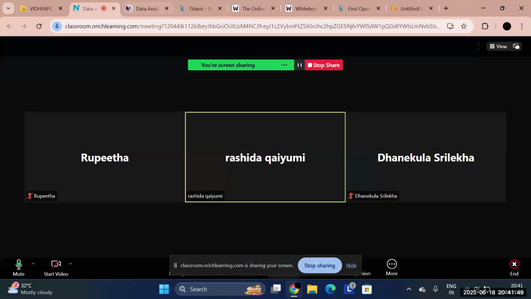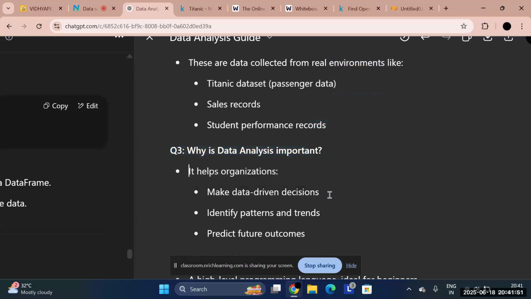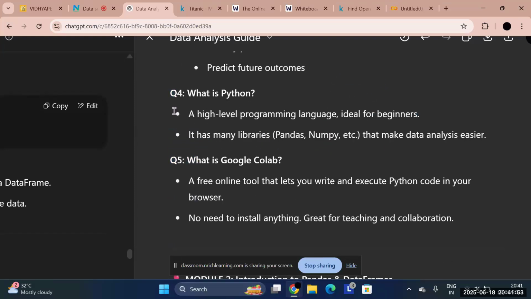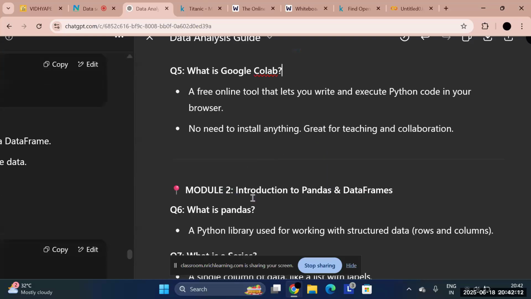different functions. Understood? Now listen, why do we use Python in these kinds of things? Because it gives us different libraries. One of them is Pandas, which we are currently studying, and another one is NumPy. Then we have Matplotlib, then we have Seaborn. So these are the different kinds of libraries. We will go through each of them one by one.